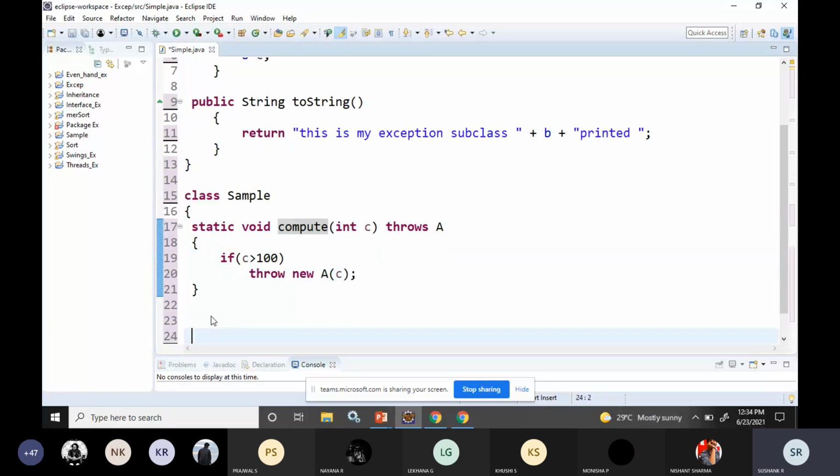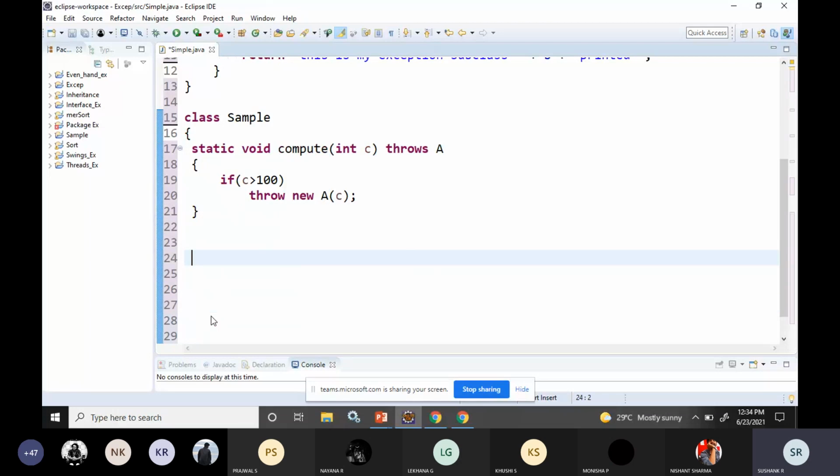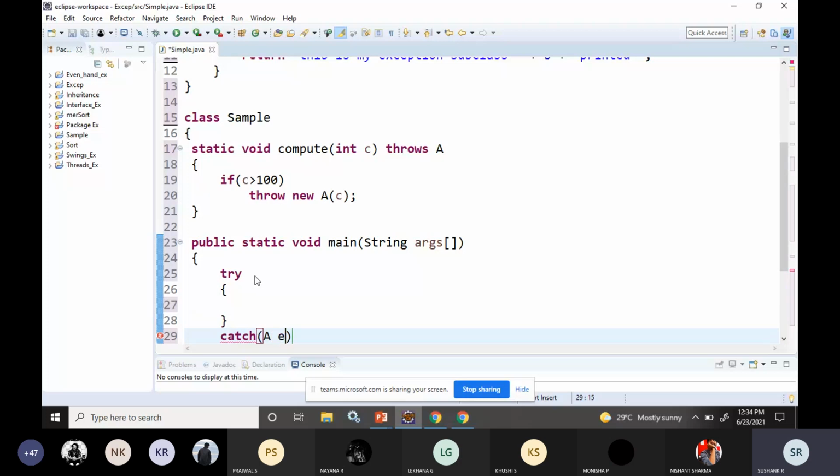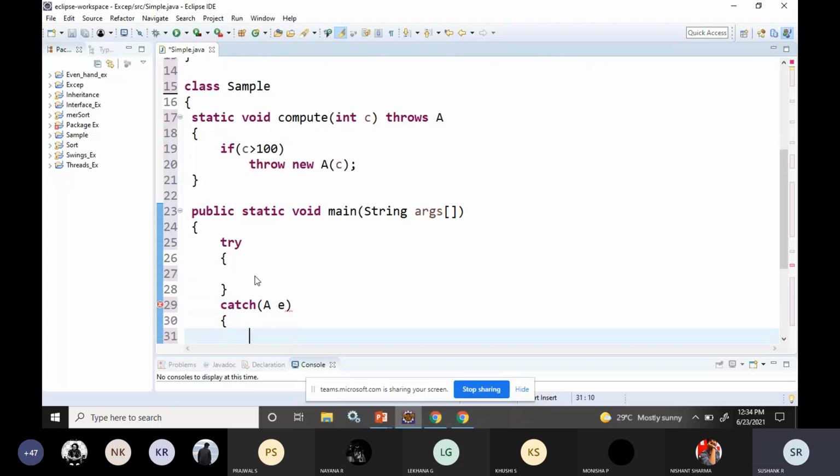After this, everything is normal. Public static void main, string args. So now here I will check for the exception cases. So I'll write a catch function. See, here also I'm using A. Here also I'm using the class name.